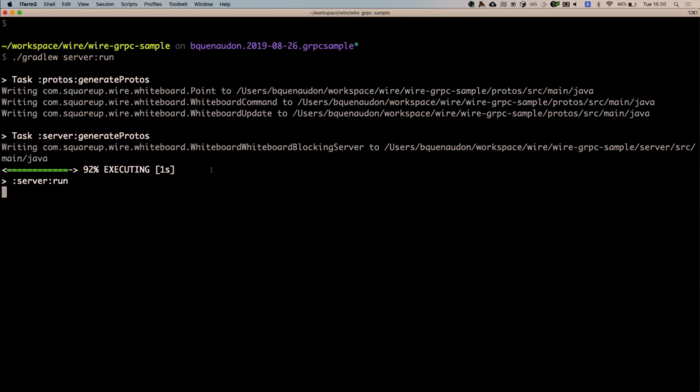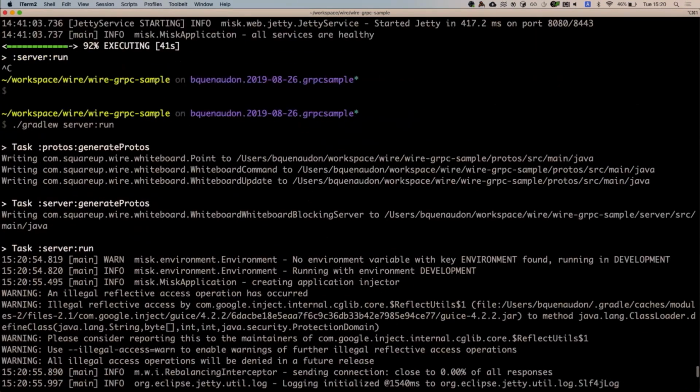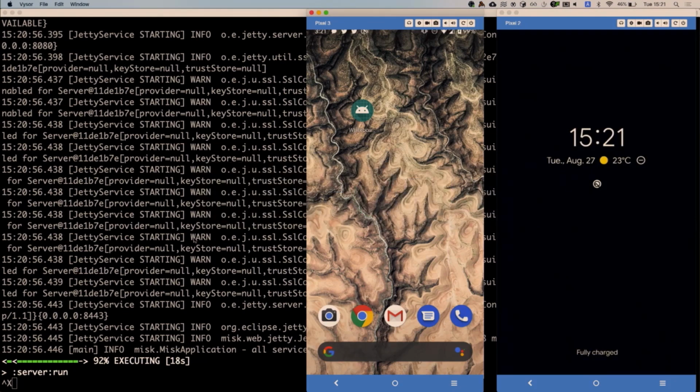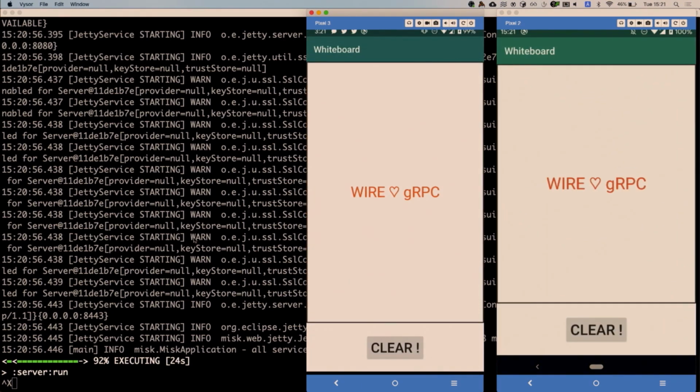So we run the server. You can see that protos are generated. Let's go back. Protos generate the three messages: point, whiteboard command, update. The server generates its own interface, and the client wasn't involved here. And so we'll see how it renders for the client. Let's do it.